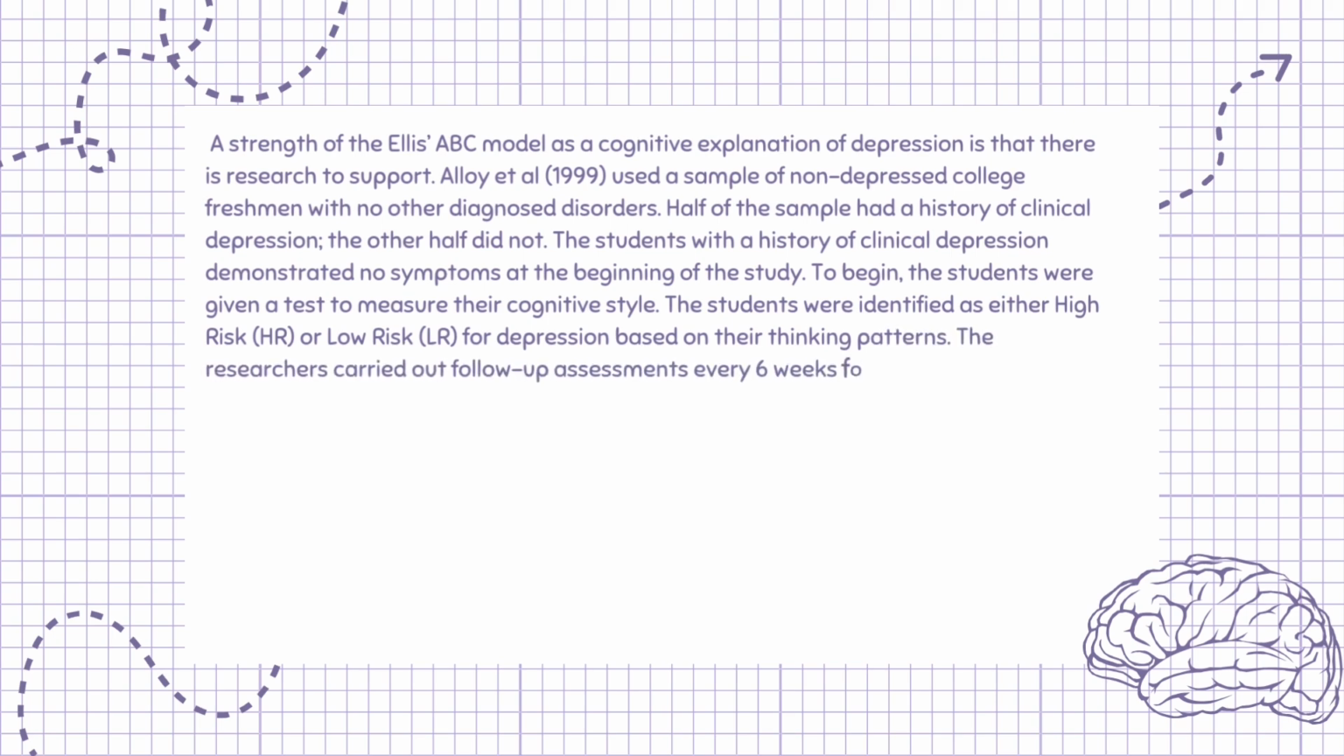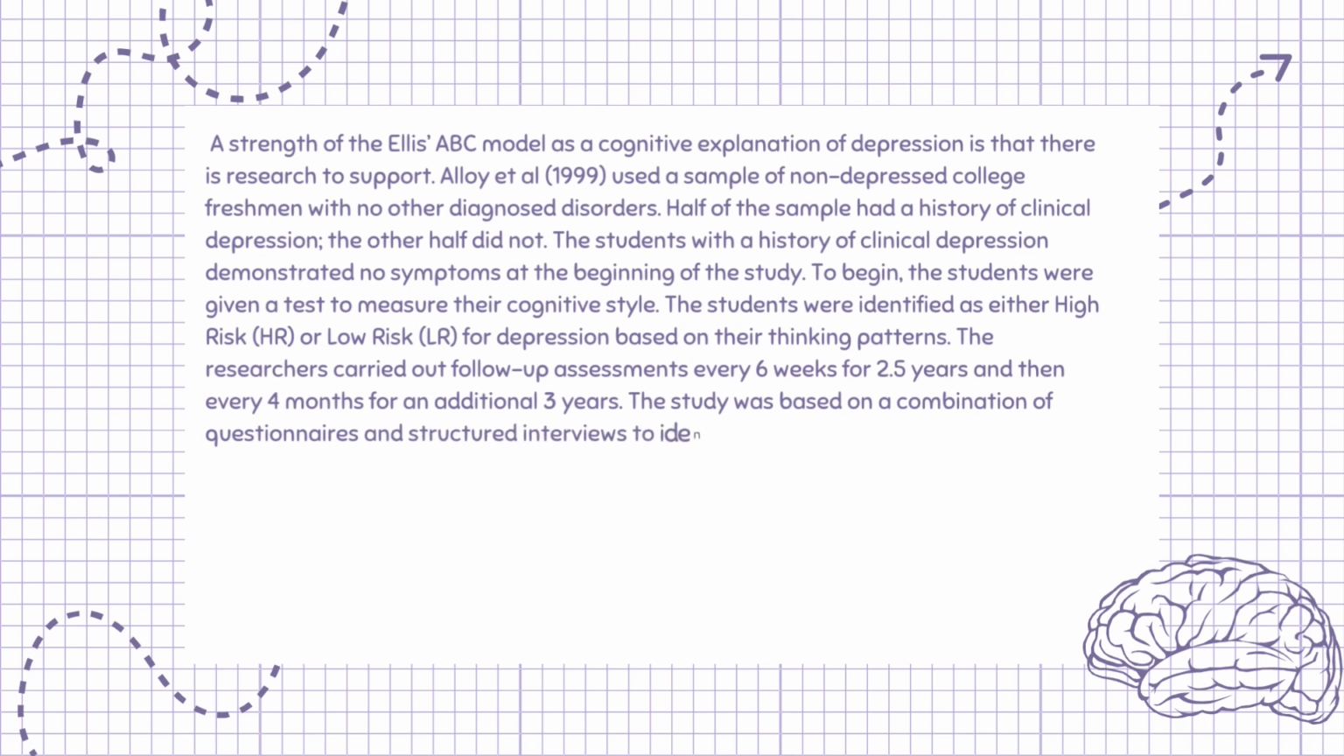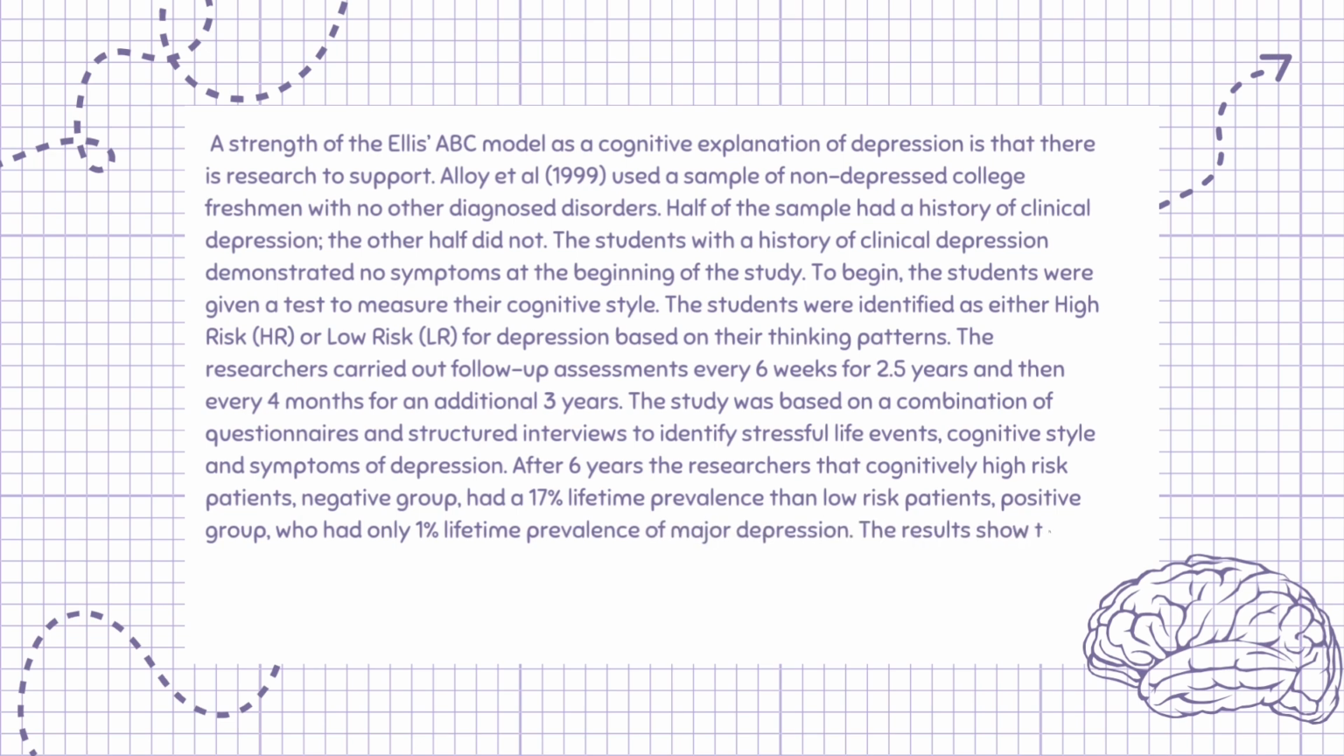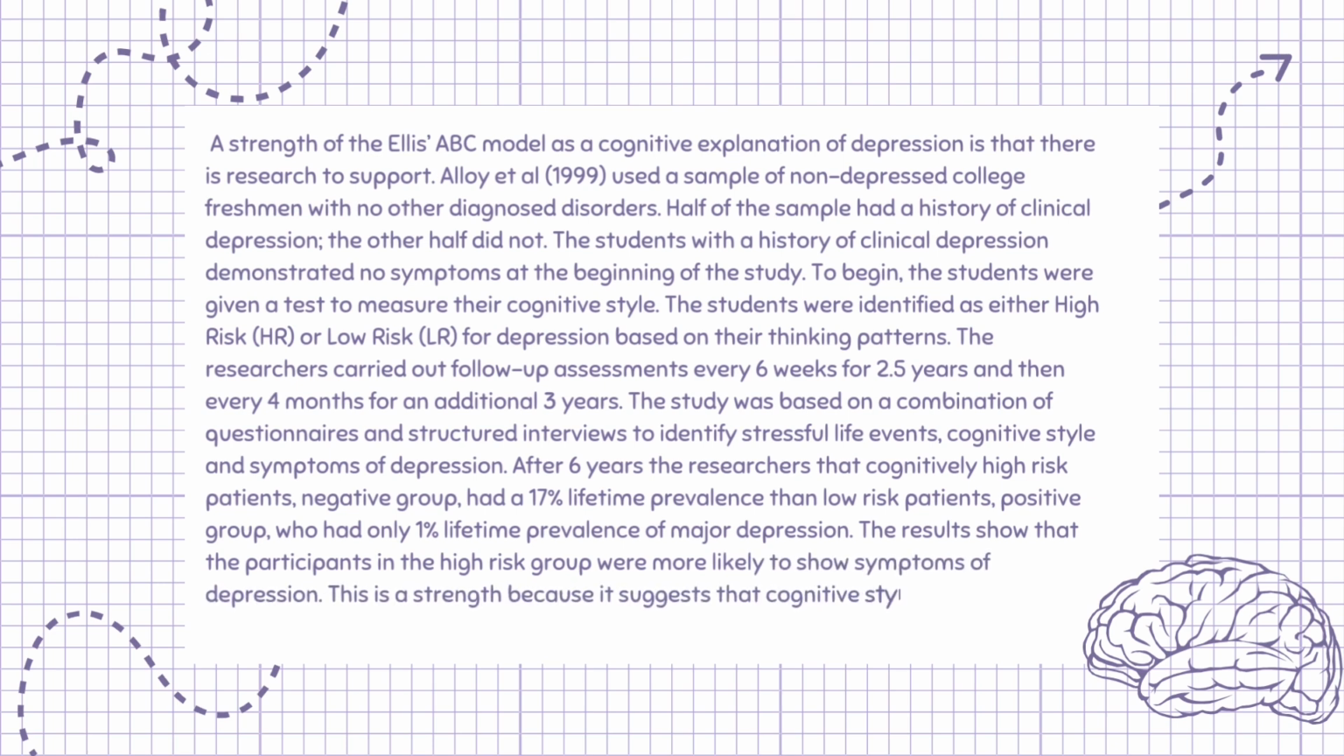The researchers carried out follow-up assessments every 6 weeks for 2.5 years and then every 4 months for an additional 3 years. The study was based on a combination of questionnaires and structured interviews to identify stressful life events, cognitive style, and symptoms of depression. After 6 years, the researchers found that cognitively high-risk patients, the negative group, had a 17% lifetime prevalence, compared with low-risk patients, the positive group, who had only 1% lifetime prevalence of major depression. The results show that the participants in the high-risk group were more likely to show symptoms of depression. This is a strength because it suggests that cognitive styles and thought patterns significantly influence the risk of developing depression.